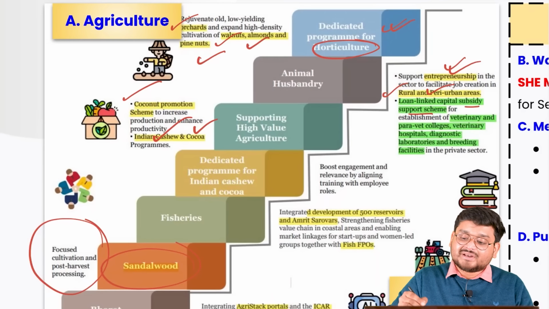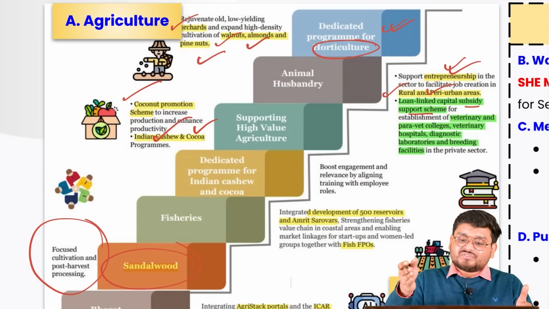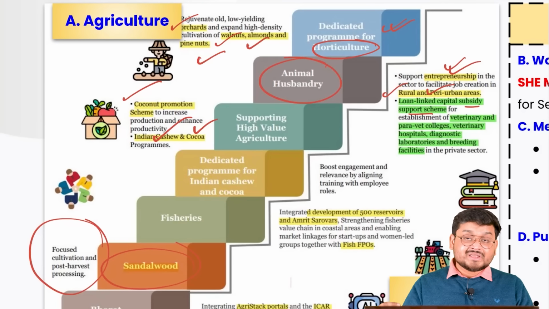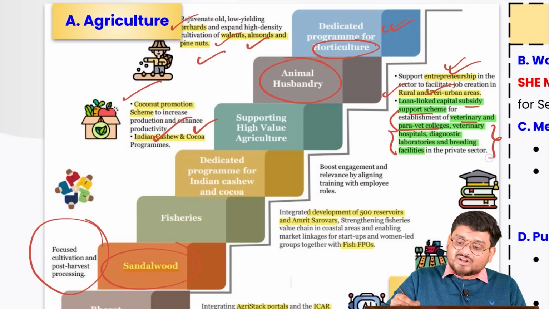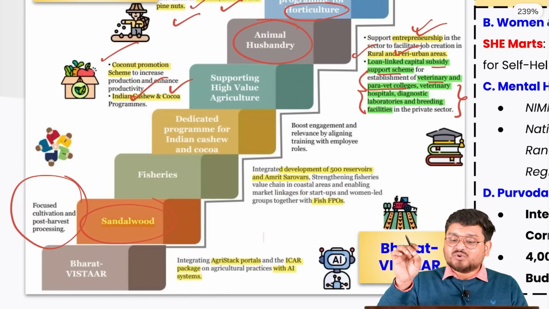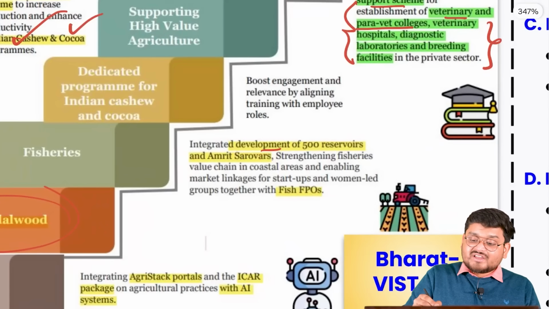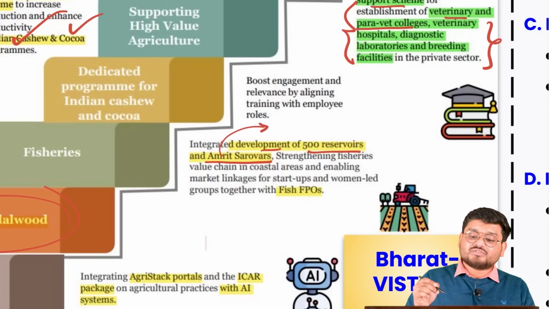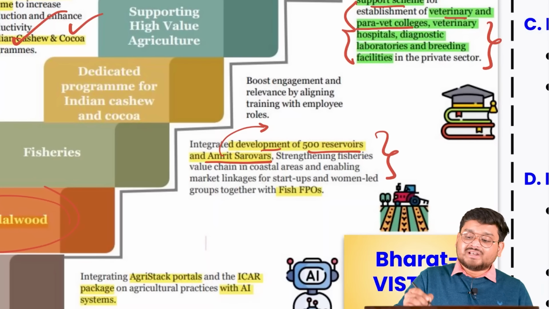Loans will be given as capital subsidy to actually help the small business owners of such animal husbandry sector to take loans from the banks and develop. Also, a lot of focus has been given to the development of veterinary and para-vet colleges and the overall breeding scenario of the animal husbandry sector. Also, integrated development of 500 reservoirs and Amrit Sarovars, which are actually heritage kind of reservoirs, ponds, mainly in the state of Rajasthan. Also, these will be taken up.